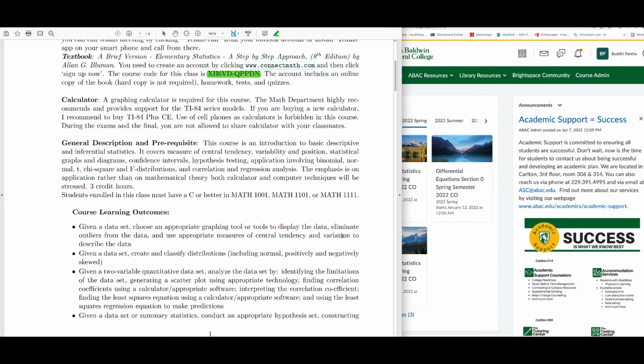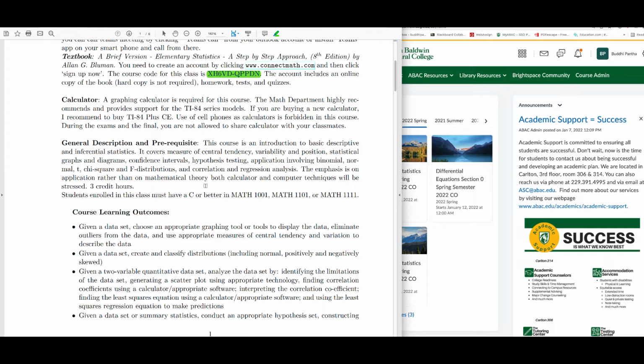So the general description and the prerequisite for this course: it is an introduction to basic descriptive and inferential statistics. It covers measures of central tendency, variability, and position, statistical graphs and diagrams, confidence intervals, hypothesis testing, applications involving binomial, normal, t, chi-square, and F distributions, and correlation and regression analysis.